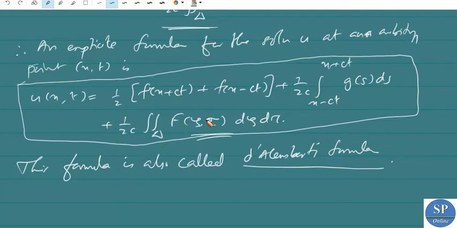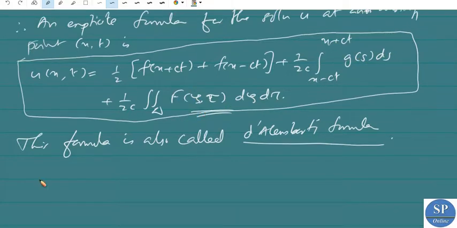If F equals 0, the double integral term will be 0, so we have u equal to 1 by 2 into f of x plus ct plus f of x minus ct, plus 1 by 2c into the integral from x minus ct to x plus ct of g of s ds. So as the first remark: if capital F equals 0, the two D'Alembert's formulas coincide. This formula and our previous D'Alembert's formula coincide.